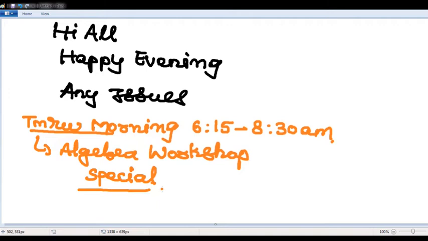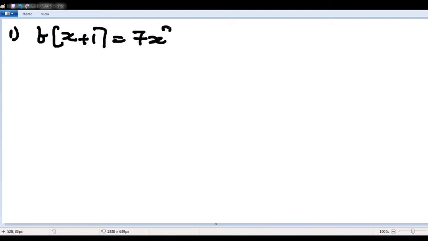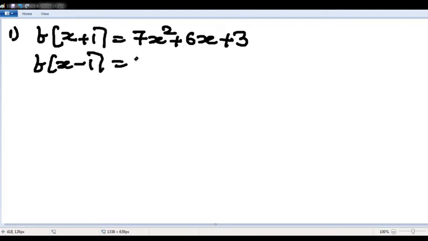Right, sir. Now before I start, today morning we discussed a fantastic session on how to optimize the variables and everything. One student asked this doubt. Please take one question, then we'll get into geometry. After the class, one student has WhatsApped Ajay: Sir, how to solve this kind of problems? It is coming in my mock papers. Please write down, sir. F of x plus 1 equivalent to 7x square plus 6x plus 3. F of x minus 1 equivalent to